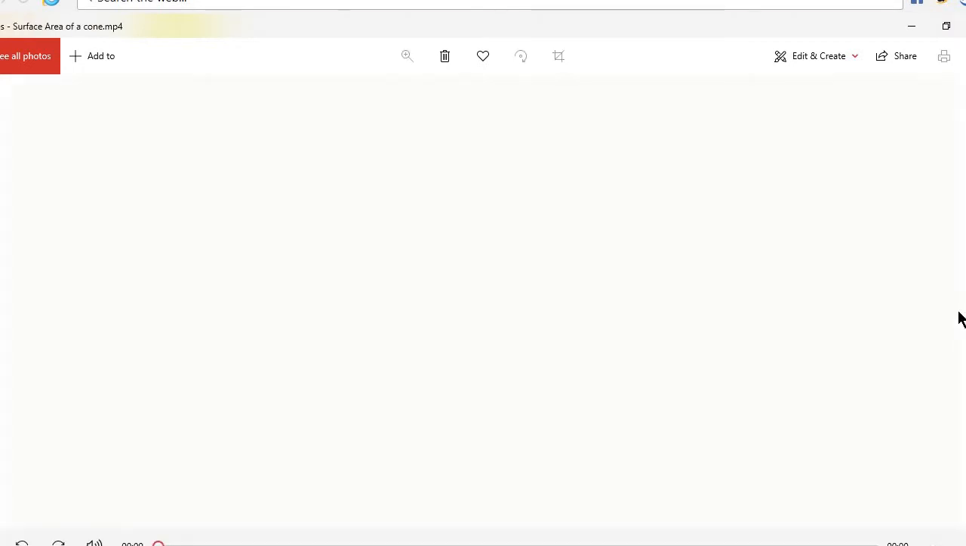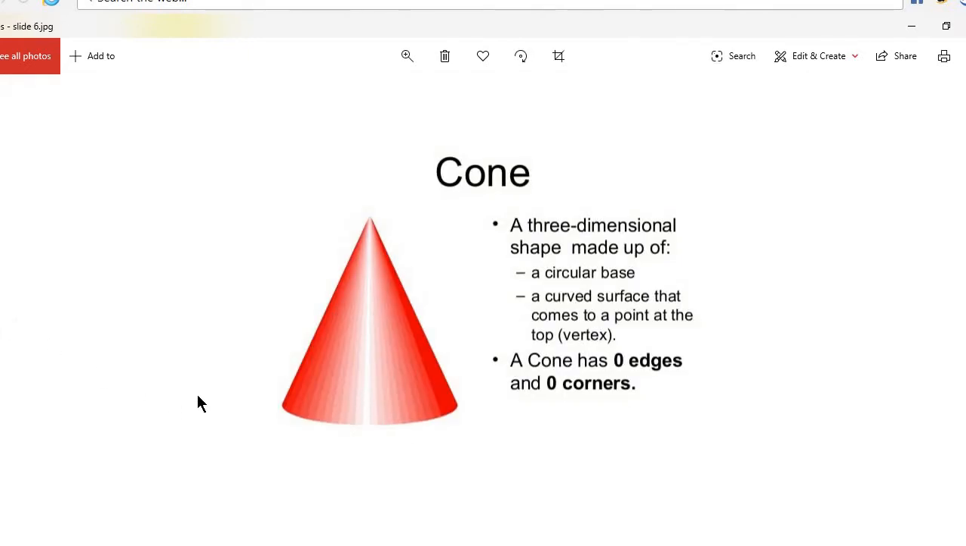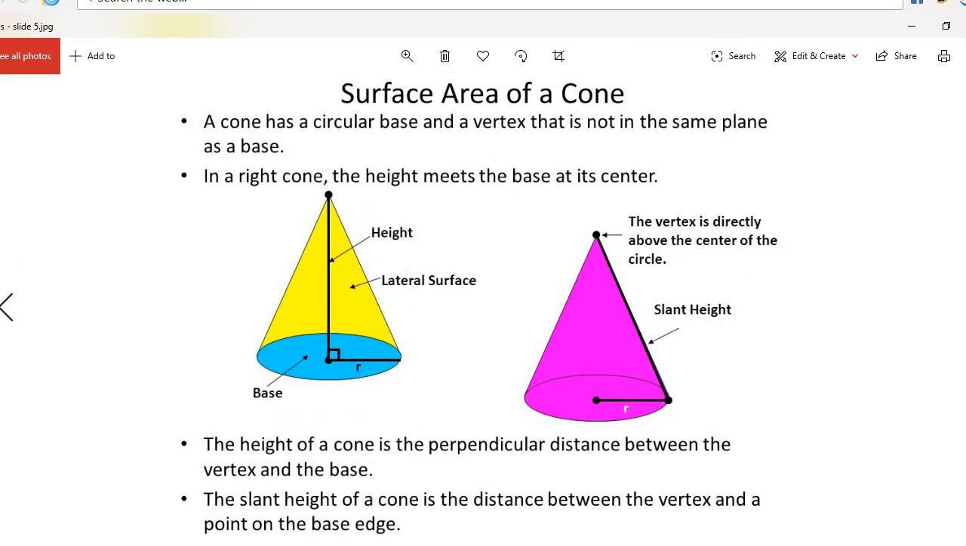Now it's time to discuss some questions which are a mix of different 3D shapes. It can be a cylinder, it can be a cuboid. So today we are going to discuss such types of questions. Here is one video that I have made, in which I have explained one or two questions based on that. So let us see that video here.